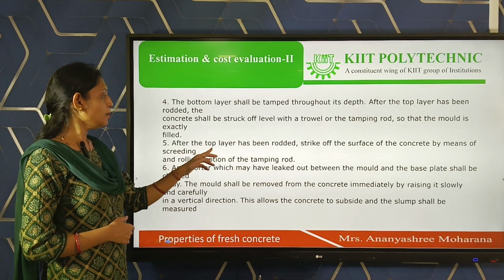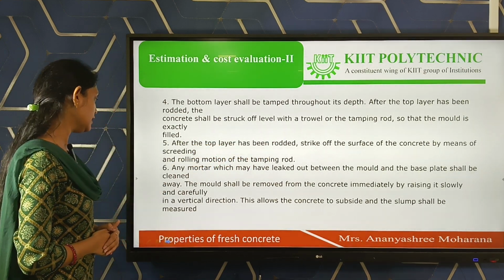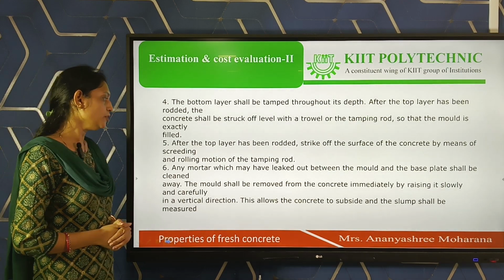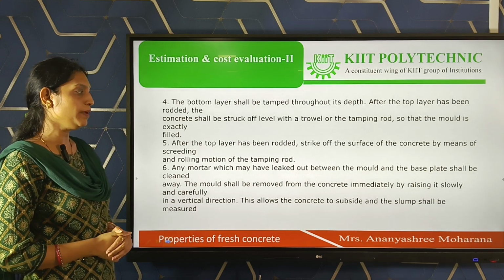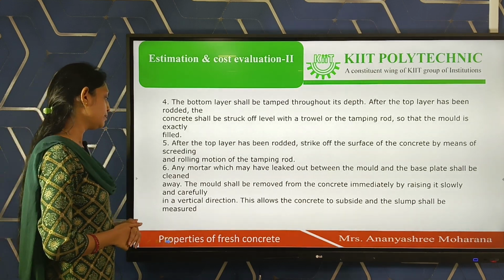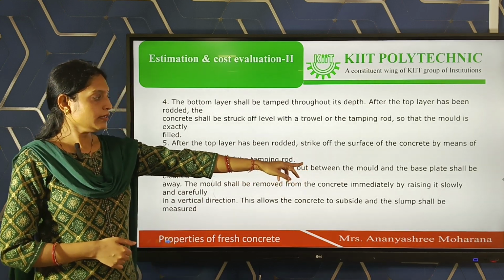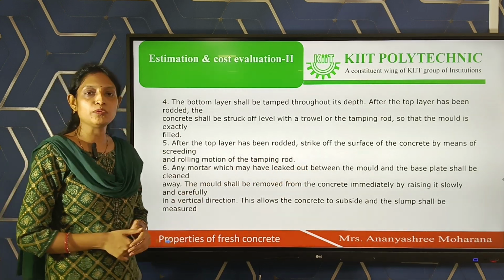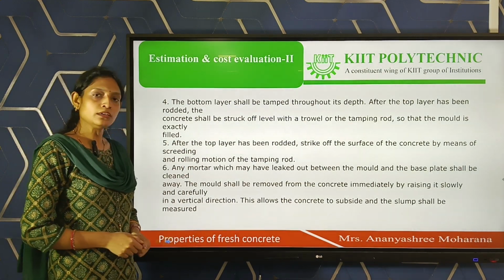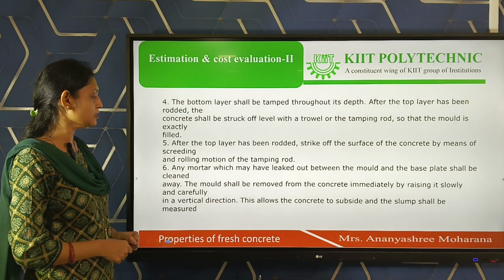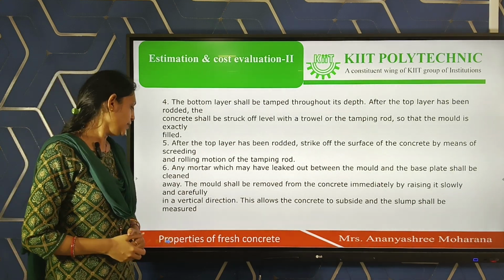After the top layer has been rodded, strike off the surface of the concrete by means of a screeding and rolling motion of the tamping rod. Any mortar which may have leaked out between the mold and the base plate shall be cleaned away. The mold shall be removed from the concrete immediately by raising it slowly and carefully, vertically. We have to remove the mold or cone in the vertical direction. This allows the concrete to subside, and the slump shall be measured.